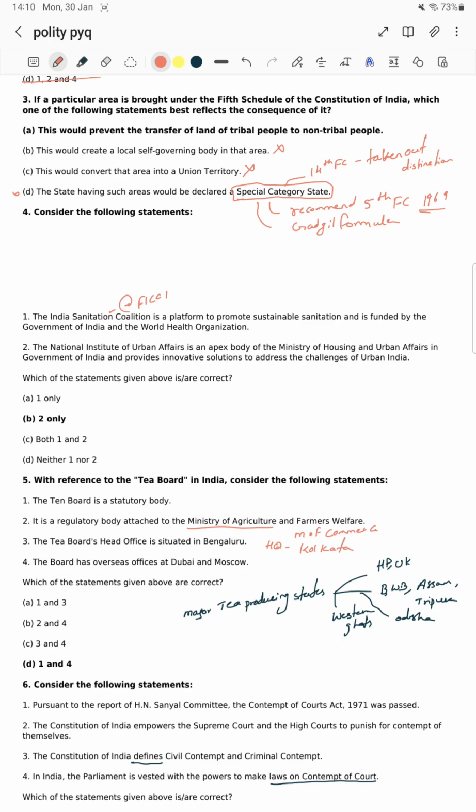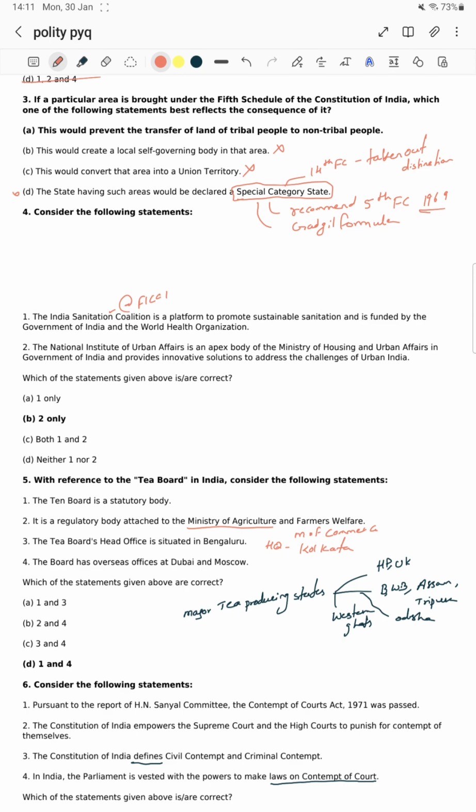Next, the second one, the National Institute of Urban Affairs. The National Institute of Urban Affairs is an apex body of the Ministry of Housing and Urban Affairs in the government of India, and it provides innovative solutions to address the challenges of urban areas. Now, if you have an idea, then you can know about it. If you don't have an idea, let's see.